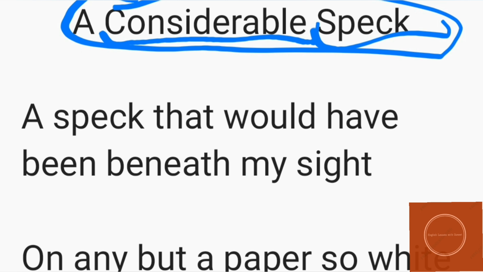Then let's start with the poem. A speck that would have been beneath my sight on any but a paper so white, set off across what I had written there. In these lines the poet is saying that normally the speck would have been beneath my sight because it's such a tiny thing, I would not have noticed it. But why is he noticing it? One reason is a paper so white, which means the paper is very bright, that is why he is able to see it. Moreover, we can also say it is the clean observation of the poet that lets him see the speck on the paper so white.